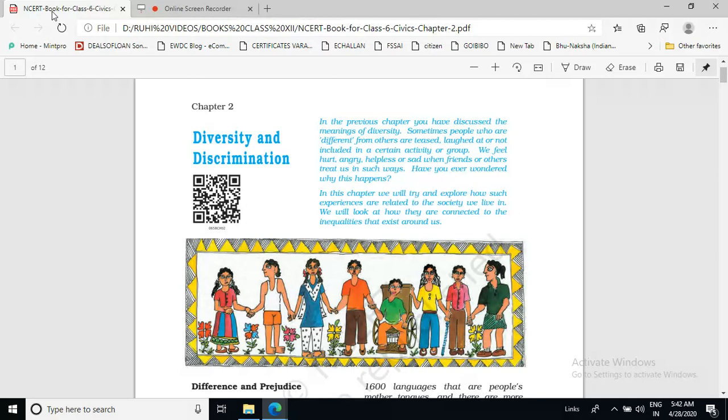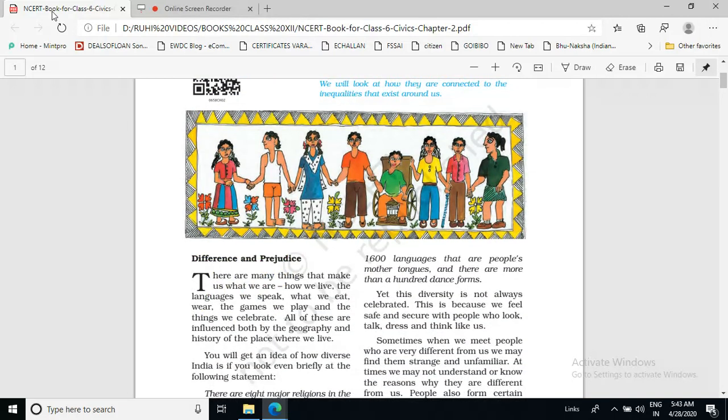the effect of diversity. Though we have seen that diversity enriches our life in many ways, still what we find in practice is that because of diversity, people are treated in a discriminated manner. And all this will be discussed under this chapter. So, we will start with the text, difference and prejudice.